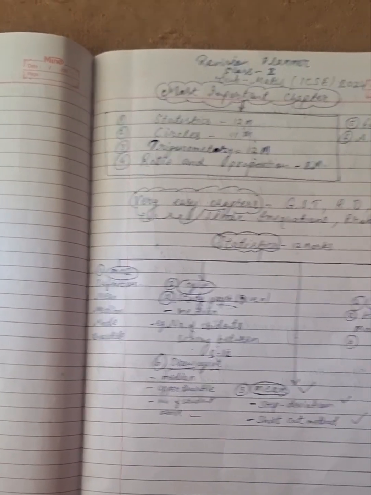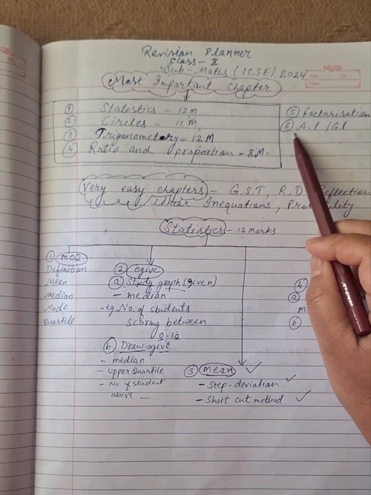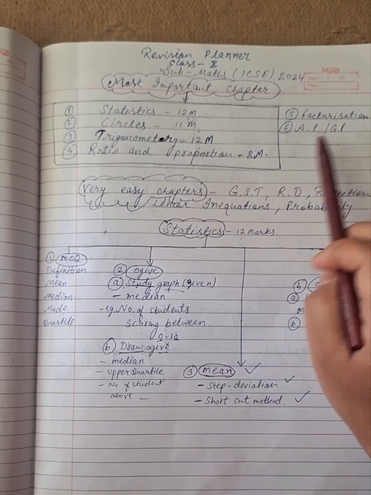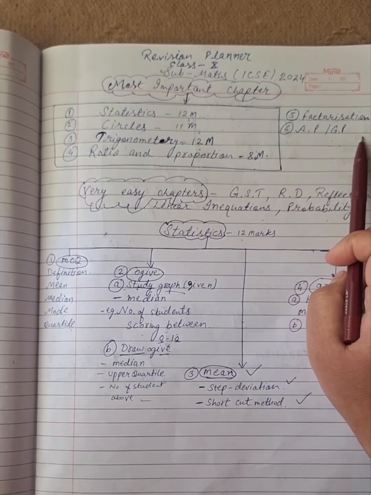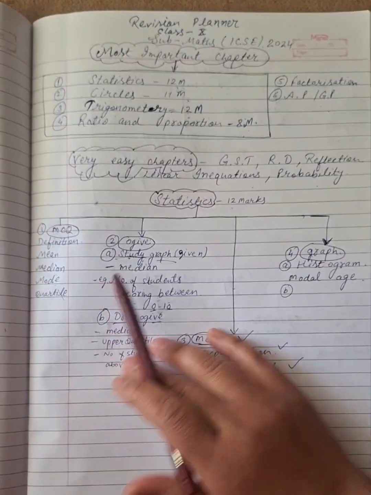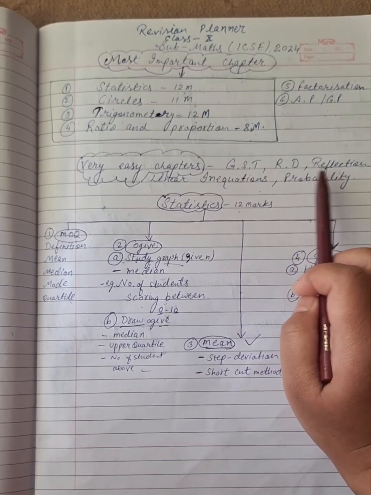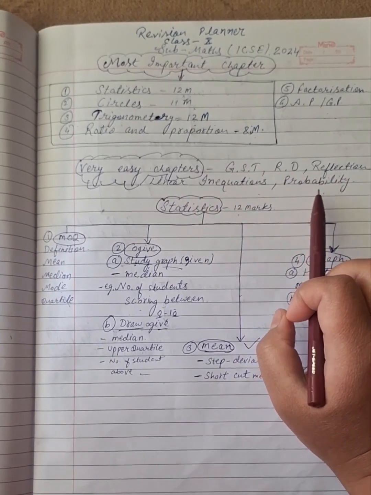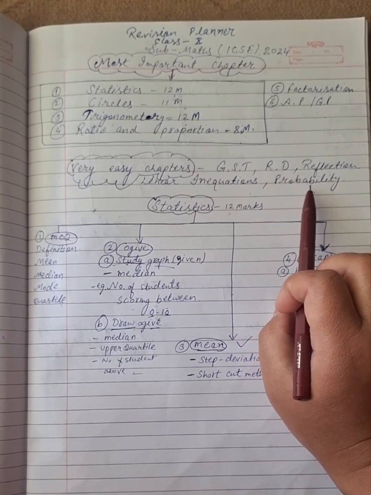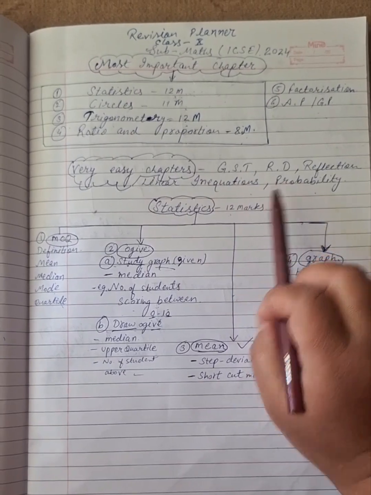After revising all these chapters, you can revise these two chapters: factorization, AP and GP. From these two chapters, you can score 5 to 6 marks. Once you finish the revision of all these chapters, you can revise these chapters: GST, RD, reflection, linear inequation and probability. For these chapters, you have to learn only one formula, and with that you can solve the full exercise.